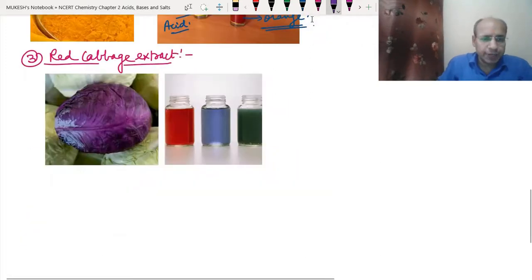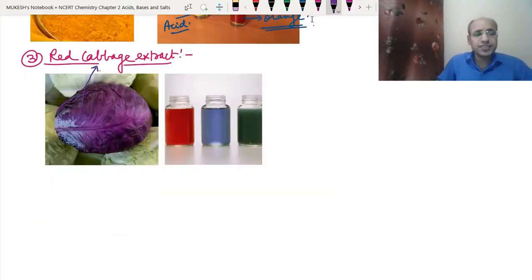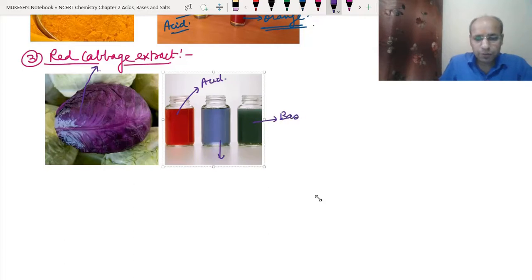See, this is the red cabbage, which you can see is red in color. This is the original color of the red cabbage. When you put it into the acid, it becomes red, and when you put it into the base, it becomes green.